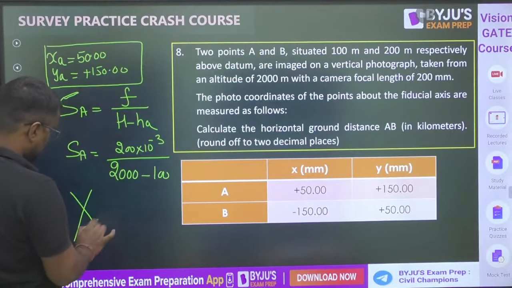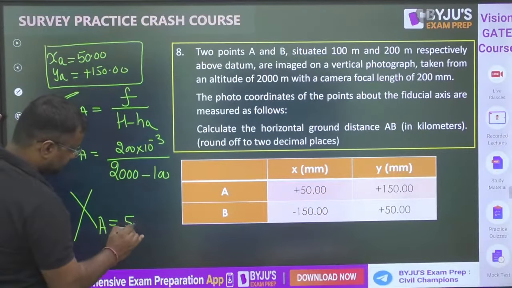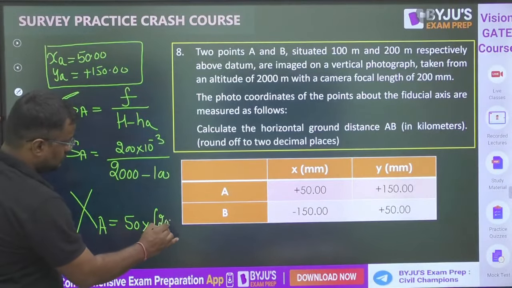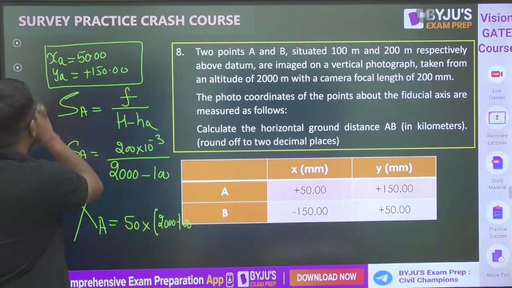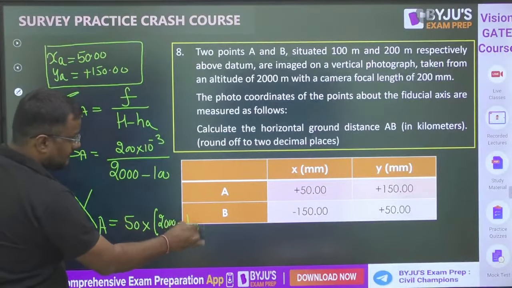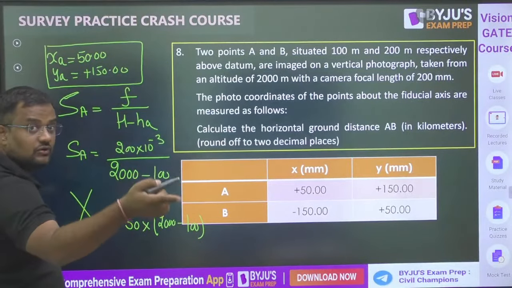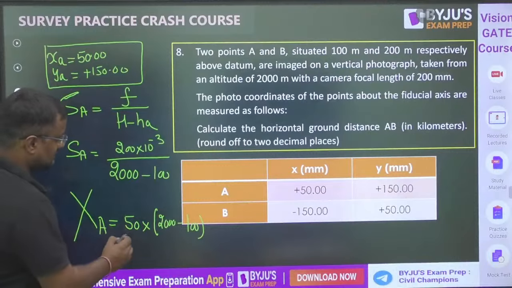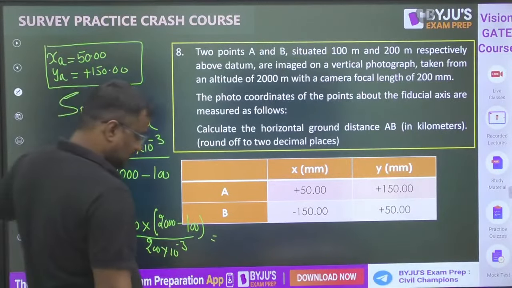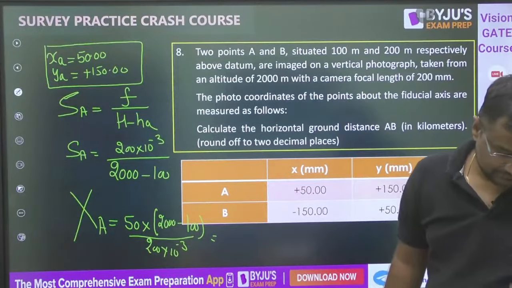Capital xa means ground coordinate. This photo coordinate into the scale value. See, guys, if map distance is 1 centimeter and scale is 1 by 1000, what is the ground distance? 1 into 1000, we multiply the denominator. So we are multiplying like this, 200 into 10 to the power minus 3. What is this value coming?